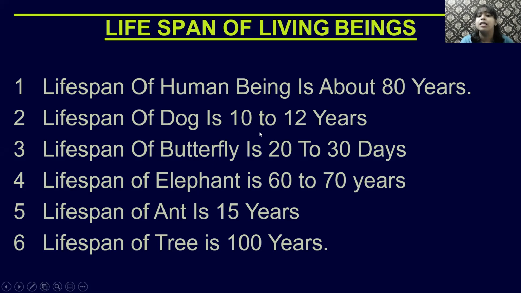Lifespan of a dog is 10 to 12 years. Lifespan of a butterfly is just 20 to 30 days. Okay, lifespan of an elephant is 60 to 70 years. Lifespan of an ant is 15 years, and the lifespan of a tree is almost 100 years. So every living thing has a lifespan, and that is up to an age limit. Okay, so this is called lifespan.